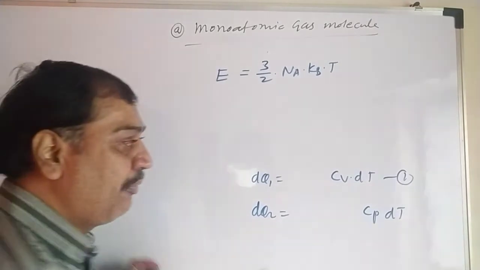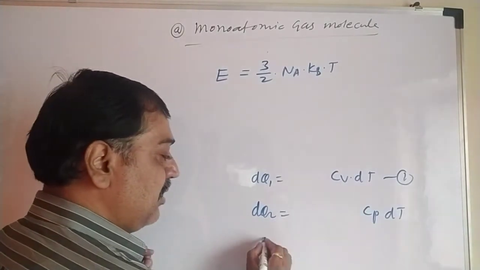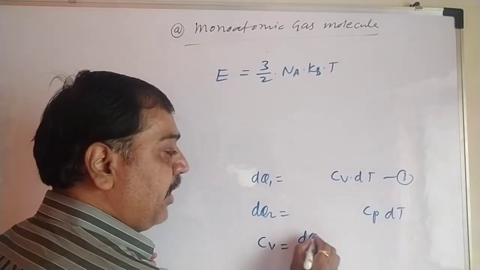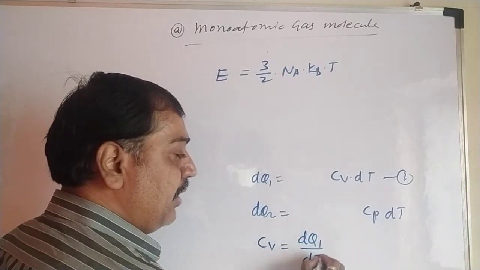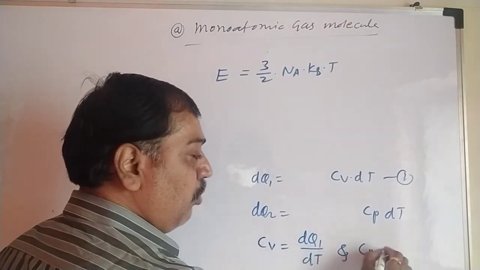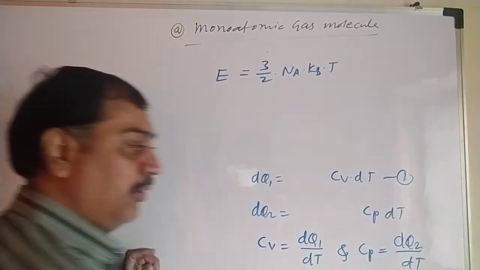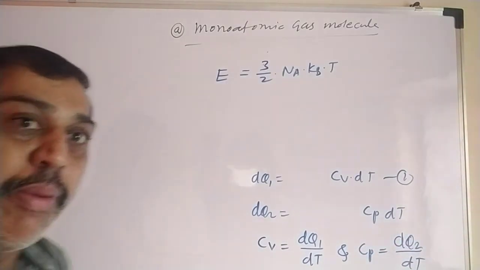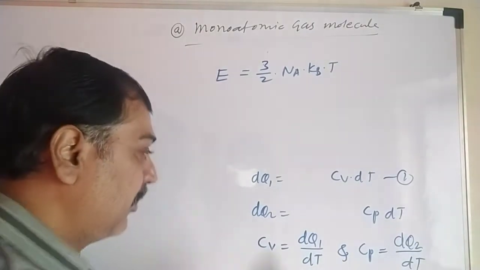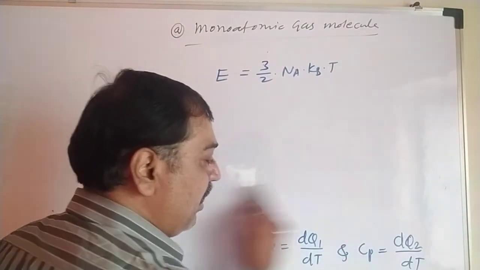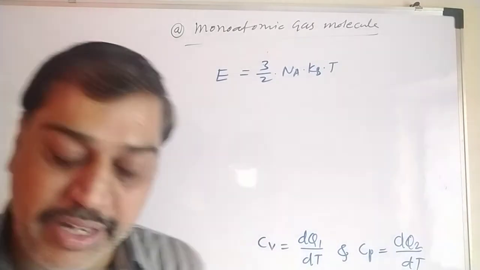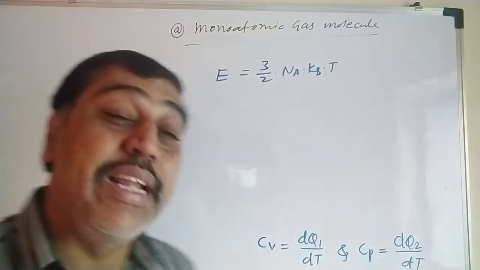Now what can we write? Find Cv from this: Cv equal to dQ1 divided by dT, and Cp equal to dQ2 divided by dT. So this is nothing but dQ by dT, which gives us the specific heat. Sorry, dE by dT we want.